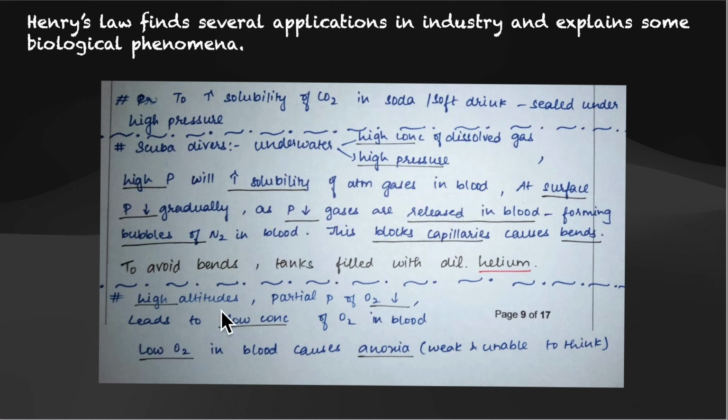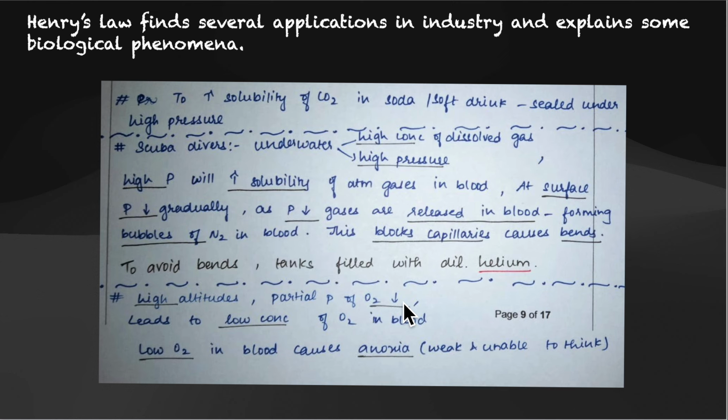So again, at high altitudes partial pressure of oxygen would be lesser. When the oxygen content in your blood is less, there might be so many problems caused. That is why we are always told to drink more water, because water also contains oxygen, right? So there is a constant supply of oxygen, and we breathe every single second. We can't be alive without breathing, right? We breathe in oxygen every single second because oxygen is very essential in the blood. So people at higher altitudes or climbers going to higher altitudes might face this problem because oxygen concentrations are lesser there. So oxygen in your blood also will be at low concentrations.